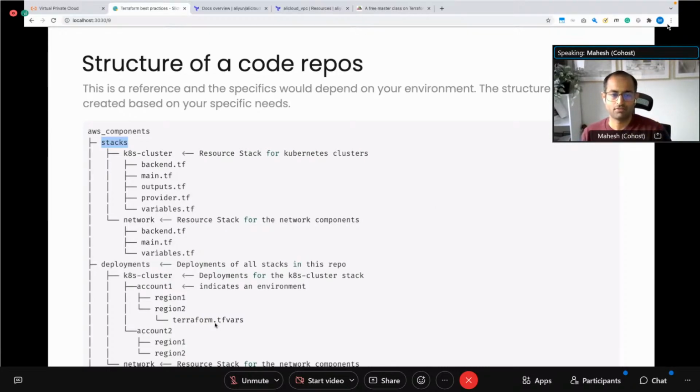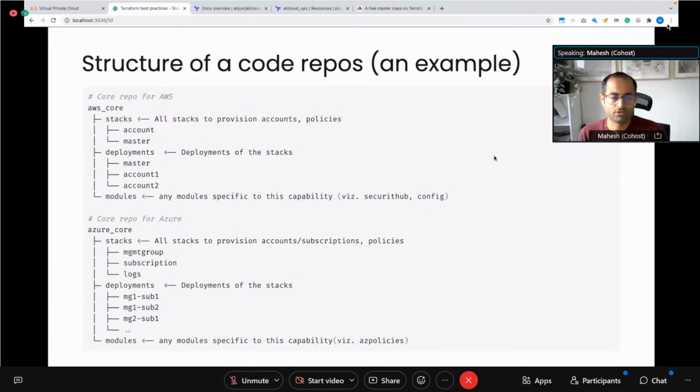So you have stacks and they have deployments. A stack is where you write your Terraform, a self-contained set of resources, and then they are deployed across multiple accounts or subscriptions or whatever the corresponding cloud infrastructure calls it. So this is the main organizing principle when it comes to repositories.